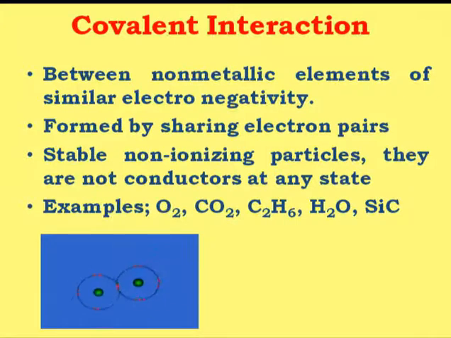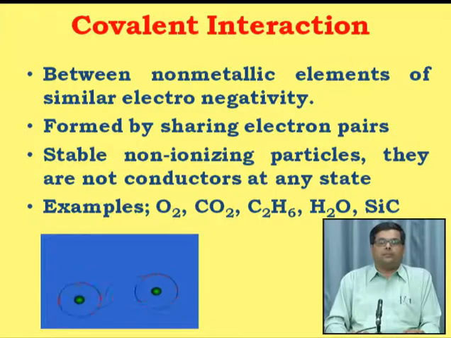Covalent interaction. This is the interaction which has the highest bond energy and it is the most difficult bond to break. For example, suppose you want to start a company and you are looking for a partner who invests 50% of the money and you also invest 50% of the money, then the probability of running out of business will be very less because both partners have invested an equal amount of money.